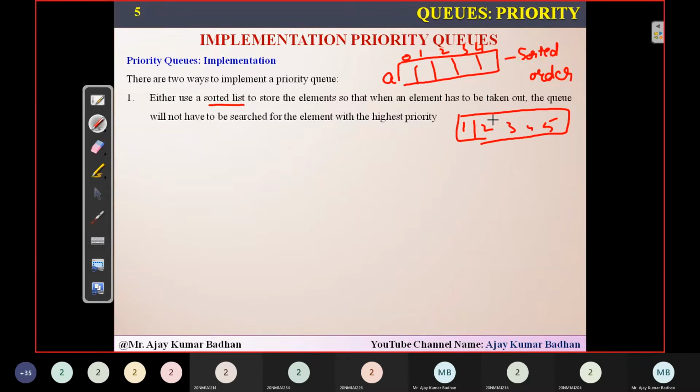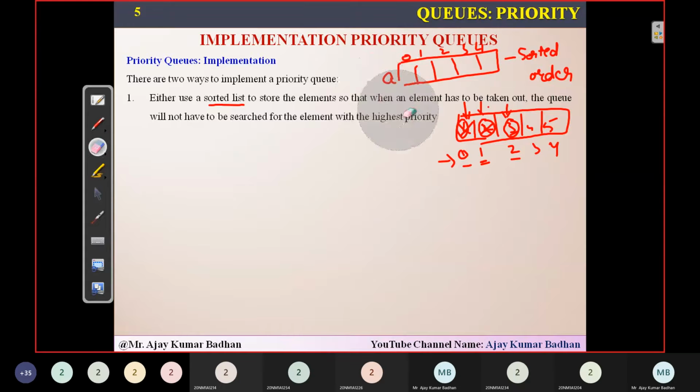Ascending order. As I told you, consider 0, 1, 2, 3, 4 as the priority. So 1 is given priority 0. The lowest number is given the highest priority index, so 0 means highest priority. Then 2 has the next priority 1, and 3 has priority 2. So 3 can be executed only when the first two elements have performed their operation. If you want to remove 3, first you have to remove 1, then 2, and then you can go for 3.